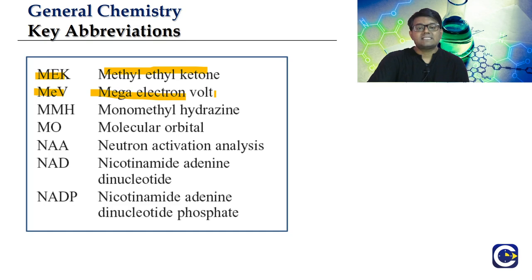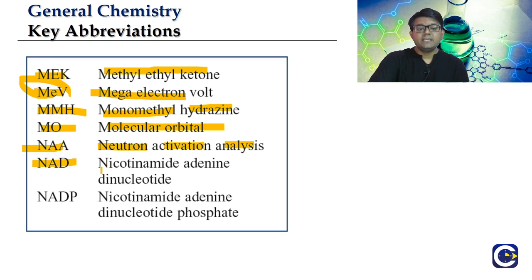It is 10 to the power of 6 electron volt. In the conversion of mass into energy, the mass energy equivalence, one AMU of mass is equivalent to 931.5 mega electron volt. That's where we will see this term, mega electron volt. Then we have MMH, monomethyl hydrazine. MO, molecular orbital, is a theory to explain especially the magnetic properties of molecules. Then we have NAA, neutron activation analysis.